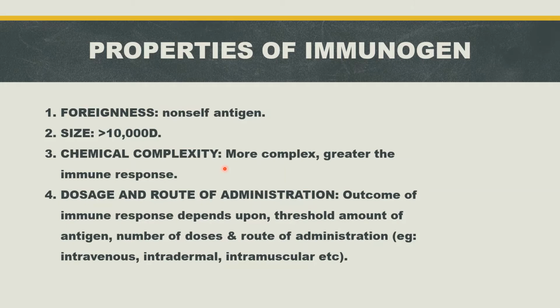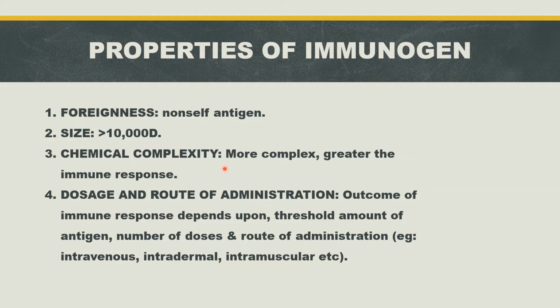This compound, the capsular material of Bacillus anthracis, called poly-gamma D-glutamic acid, has a molecular weight of 50,000 Dalton. So it has enough molecular weight, but chemically it is not that complex. So it is not immunogenic.